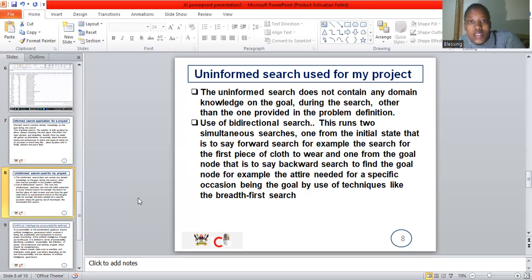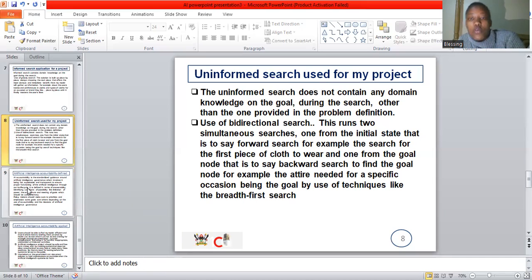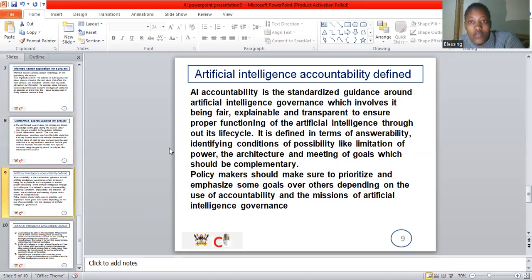And then for the backward search, the system will consider what the goal is. What does the user want? The user wants to go for an occasion. Yes, the system will now start from the goal, which is the total, the entire outfit that the user will use for this event. And then we have accountability.